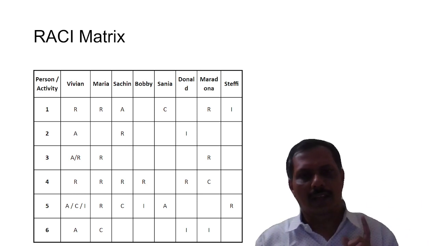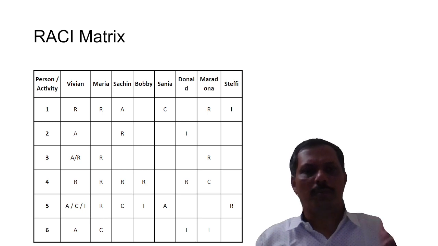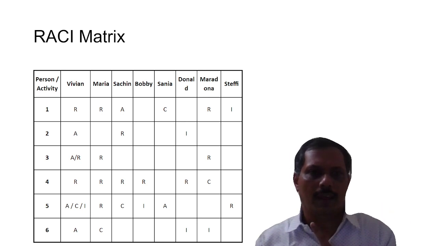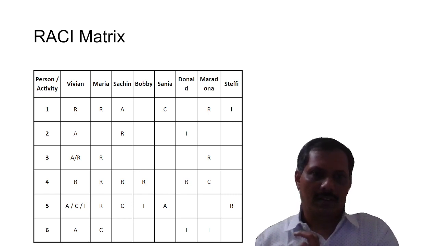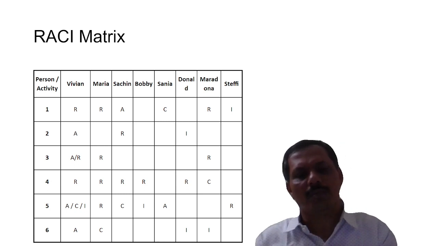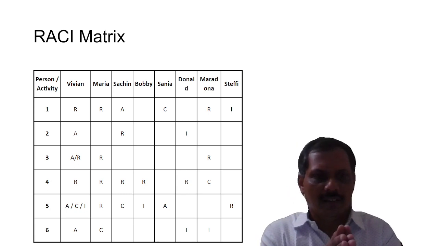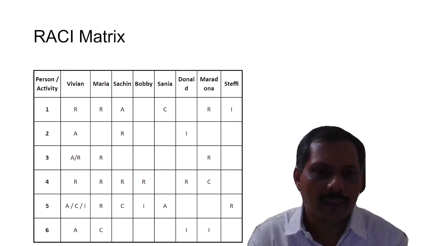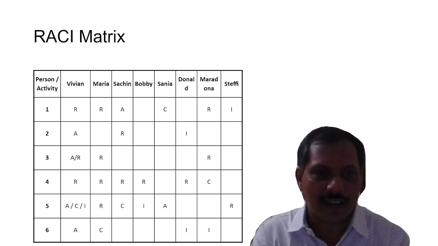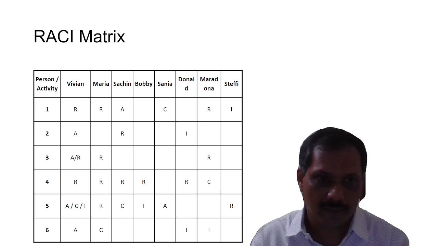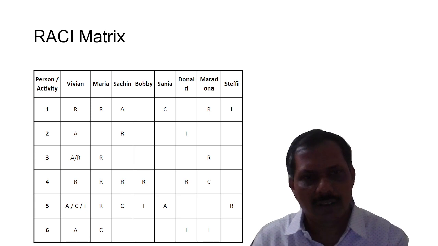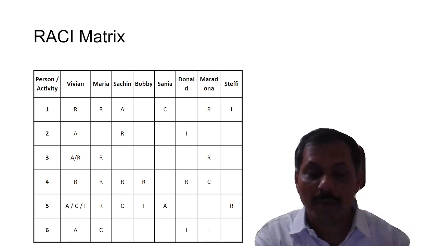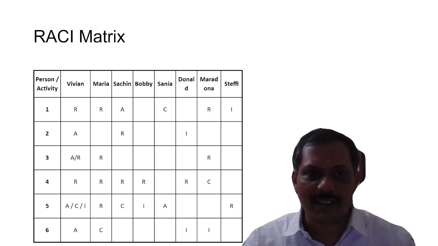Activity number 3. There are two responsible people, Maria and Maradona. But here we are able to see something different. Same person, Vivian is accountable also, responsible also. Is it right? What do you think? We discussed that one and only one accountable person. We discussed that minimum one responsible person. Does it say anywhere that accountable person cannot be responsible? Did we say that responsible person cannot be accountable? No, we didn't say that.